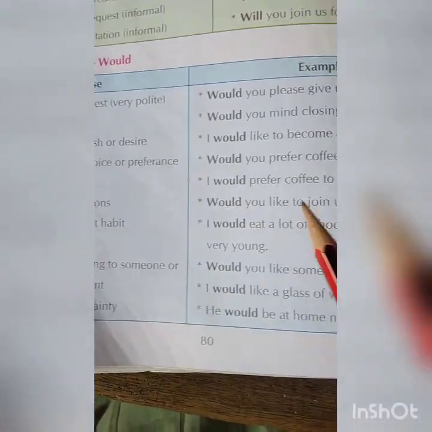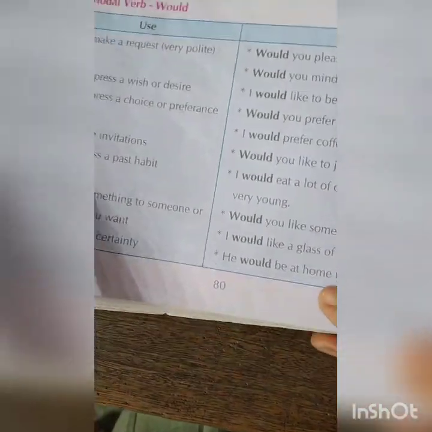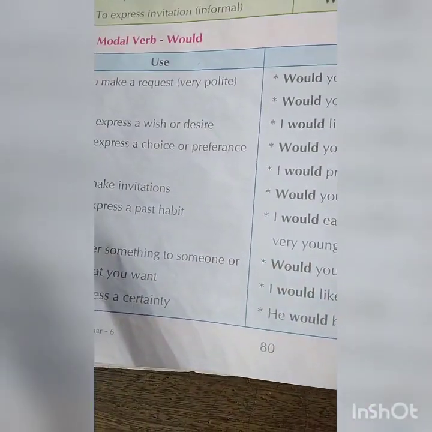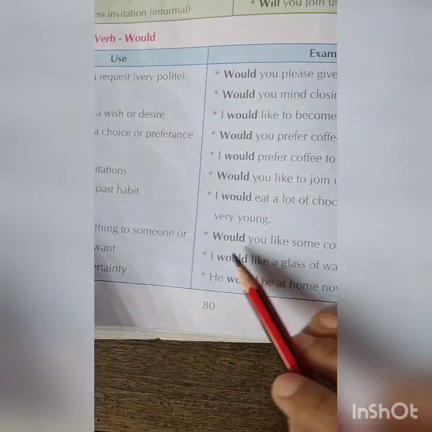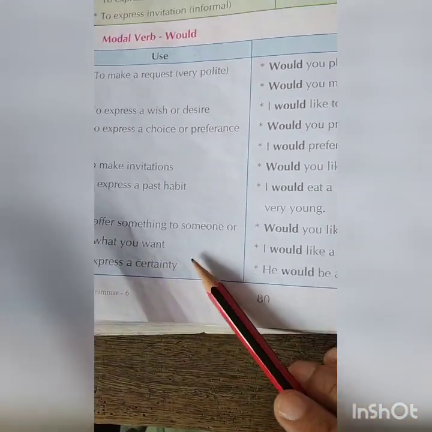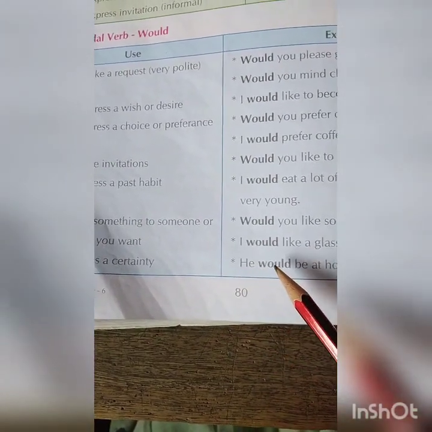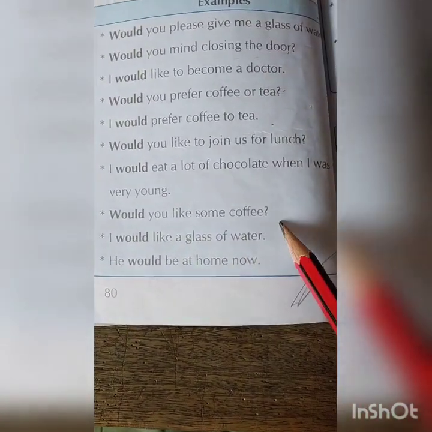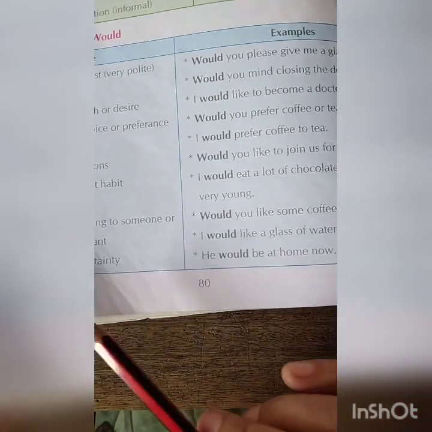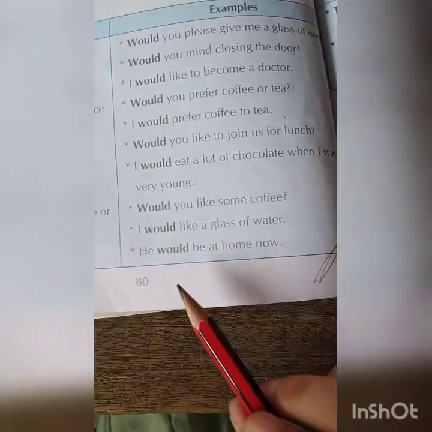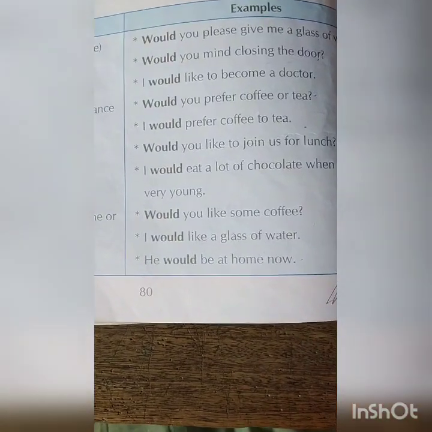To make invitation: Would you like to join us for lunch? To express the past habit: I would eat a lot of chocolate when I was very young. To offer something to someone or to ask what you want: Would you like some coffee? I would like a glass of water. To express a certainty: he would be at home now.